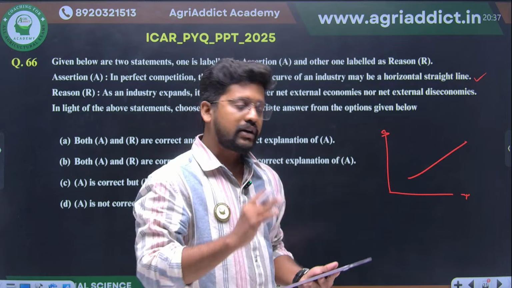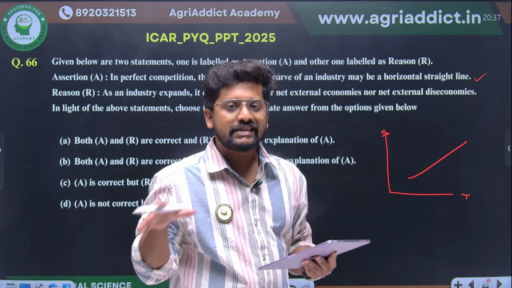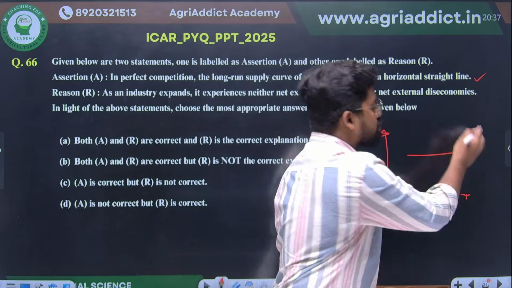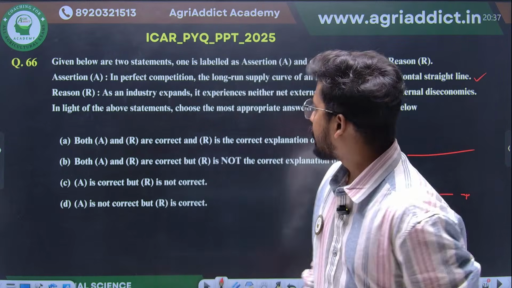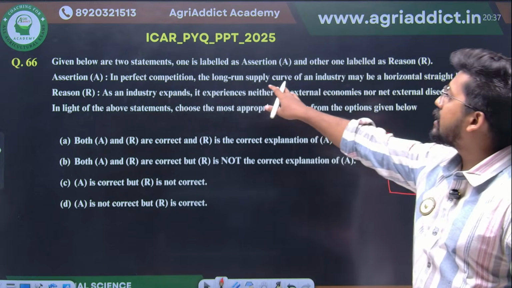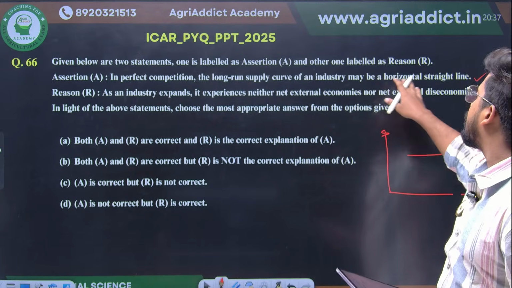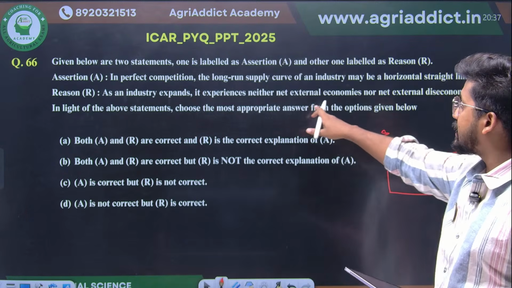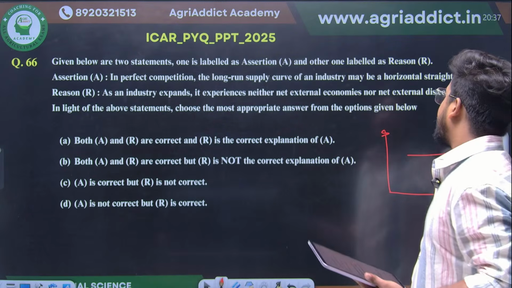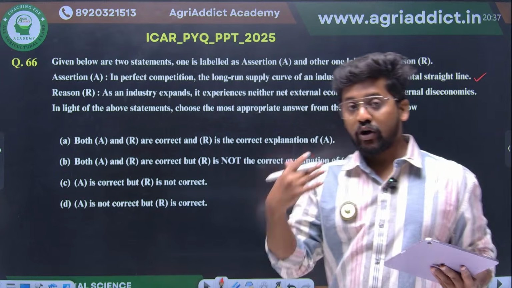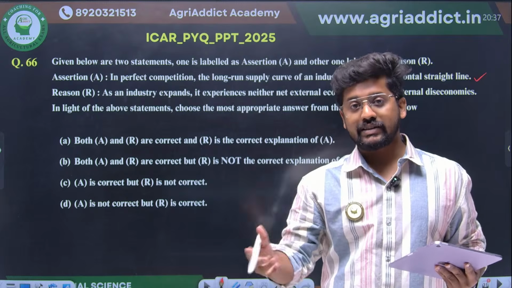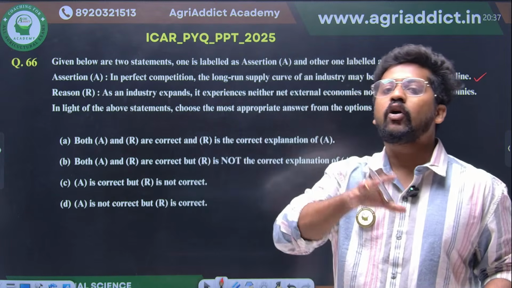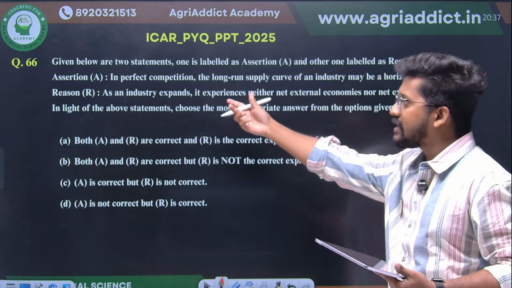And if the diseconomies as well as the externality net economies are compensating each other, you can find a horizontal long run supply curve, right? So in perfect competition, the long run supply curve of an industry may be a horizontal straight line, and as the industry expands it experiences neither net external economies nor diseconomies, because they are compensating each other. So that's the reason for the assertion.